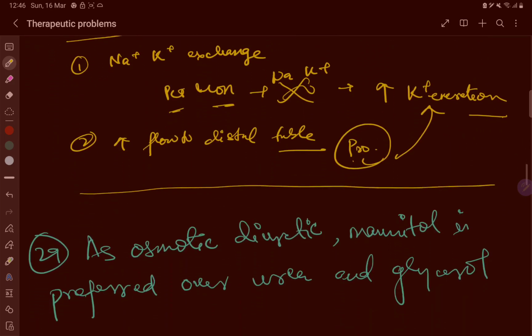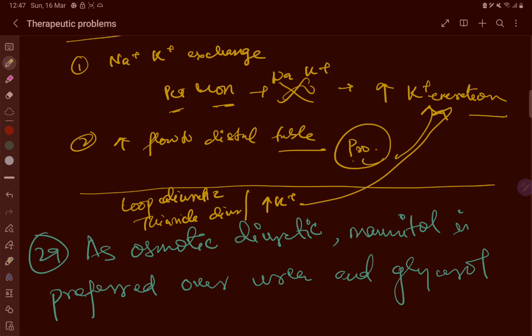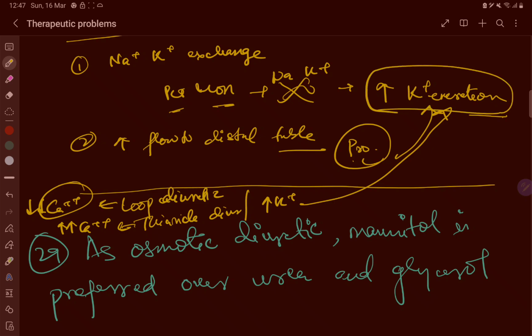Now which are potassium depleting diuretics? Loop diuretics and thiazide diuretics. They both increase the potassium excretion. The only difference is that loop diuretics lose calcium, so they decrease calcium level, but thiazide improves calcium level. The only difference between loop and thiazide is the calcium, not potassium. Both excrete potassium. So this is very important.